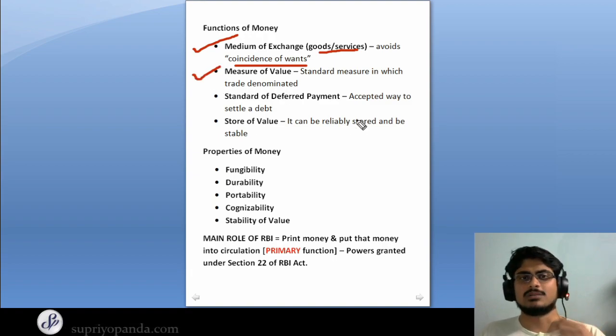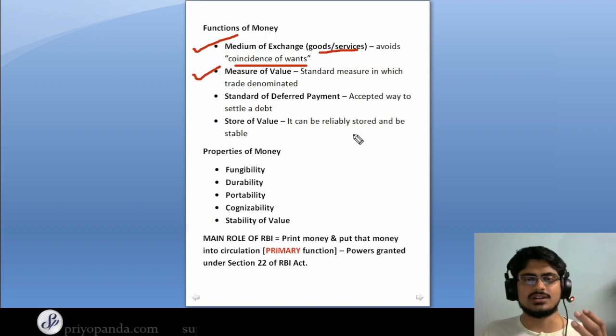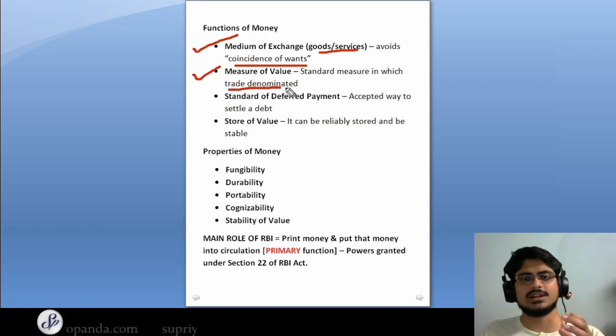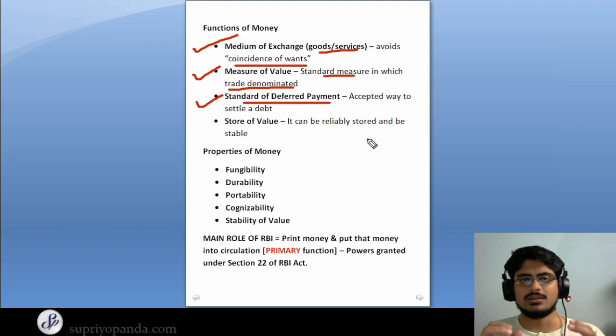And then it's a measure of value. So this money is the standard measure in which today's trade is denominated. So all the trade that is done between countries, and even within the borders of a country, everything is denominated in rupees, right? Everything is denominated in money terms. So basically it's a measure of value of trade, and it's a standard measure. And the third function of money is as a standard of deferred payment. Now what is this? A standard of deferred payment means an accepted way to settle a debt.